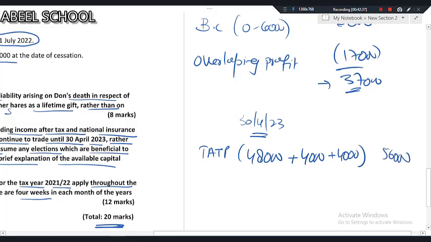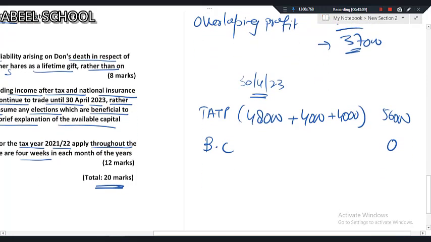Now, there will be no balancing charge. Why will a balancing charge not arise? Because if she continues the business till 30th April, she will transfer this business to her daughter, Lexi. Lexi is a connected person. When you are transferring your business to a connected person, then no balancing allowance or charge arises, because we transfer the business on tax written down values. So the balancing charge will be 0, because Jonita is transferring the business to a connected person.